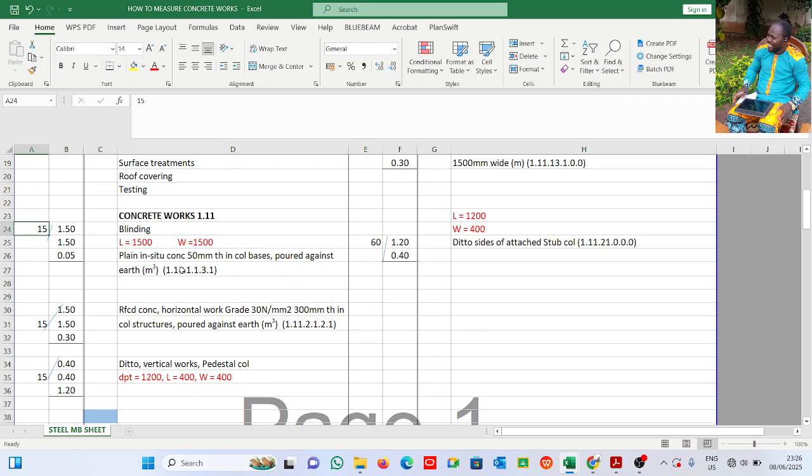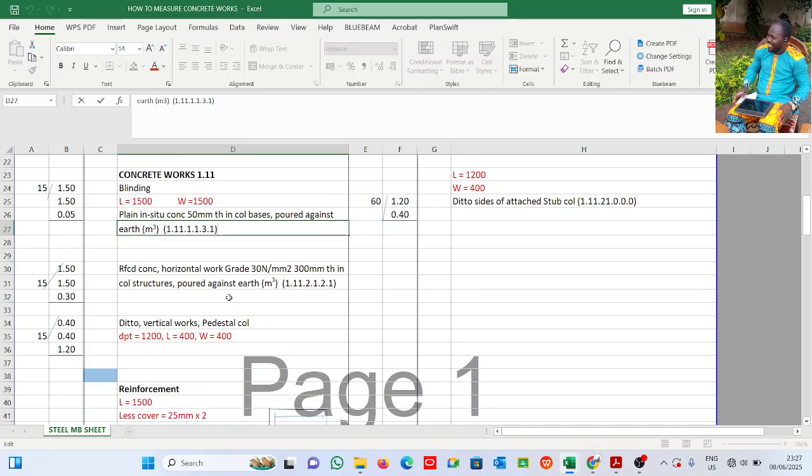Of course, by now you know how to measure these things, right? So we're just presenting this as a further tutorial to add to what you already know. This is the BESMM reference, right? You can take your BESMM, you can check them out. 1.11.1.1.3.1 describes the blinding works. Then after the blinding works, of course, we have reinforced concrete, because the blinding is a mass concrete.